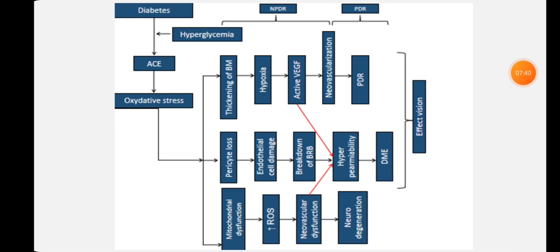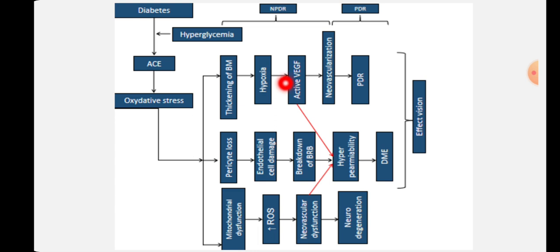So I will again repeat that hypoxic condition. This hypoxic condition leads to more production of proangiogenic factor that will lead to activation of vascular endothelial growth factor, because hypoxia means there is less supply of oxygen. So to supply oxygen to that hypoxic area, our retina will try to make new vessels that will supply blood to that non-perfused area.